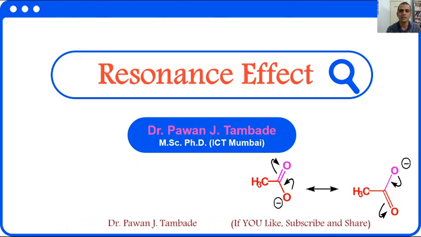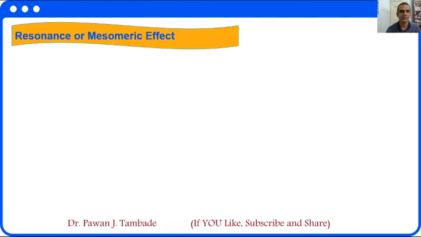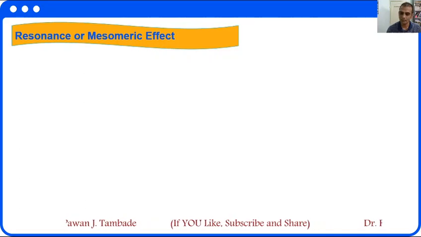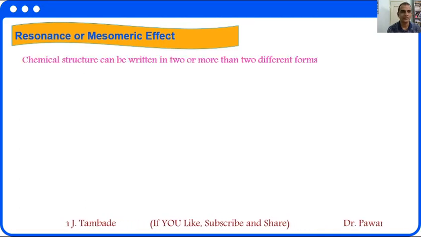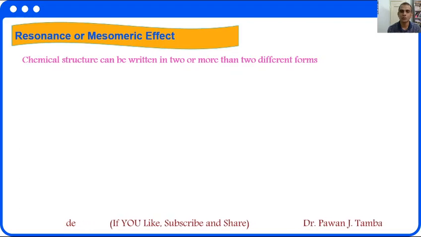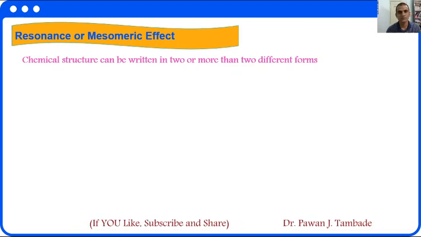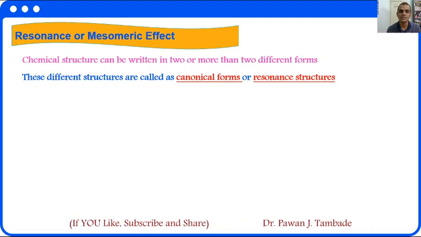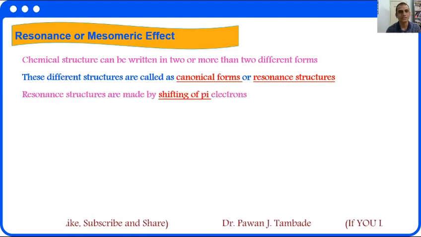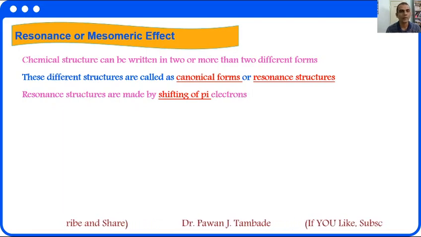In today's video lecture, we will see resonance effect. Resonance effect is also called as mesomeric effect. In resonance effect, chemical structure can be written in two or more than two different forms. These different structures are called as canonical forms or resonance structures. Resonance structures are made by shifting of pi electrons.